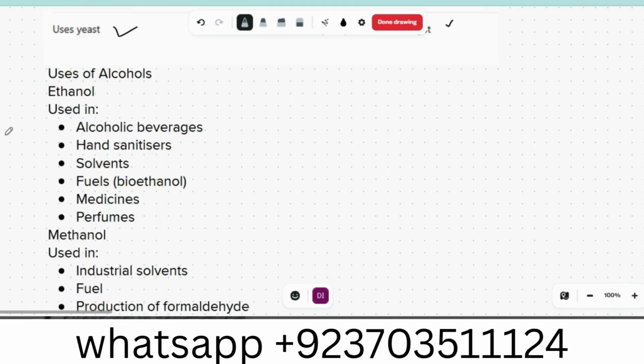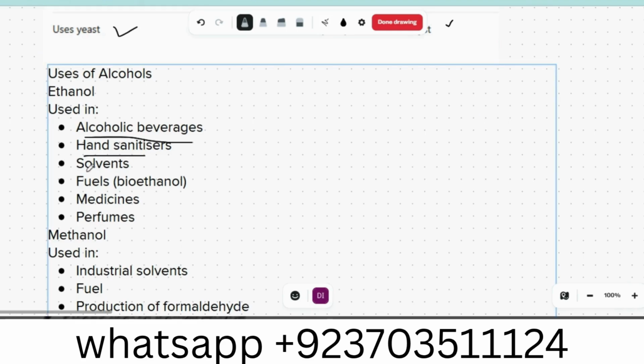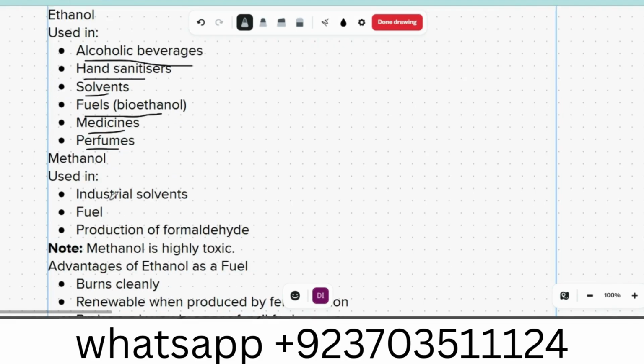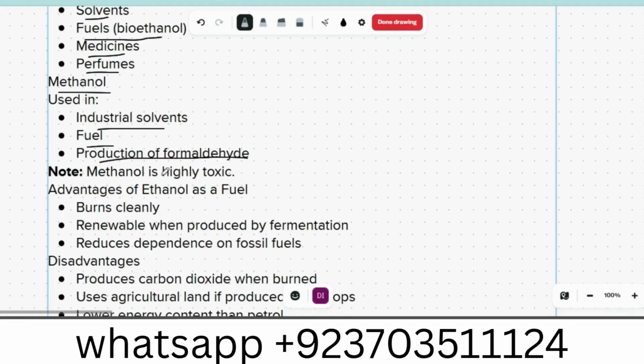Uses of ethanol. Ethanol is used in alcoholic beverages, hand sanitizer, solvent, fuel, medicine, perfumes, and a lot of other things. Methanol is used as an industrial solvent, fuel, and in the production of formaldehyde. Methanol is highly toxic. You have heard that people who make alcohol by themselves at home cause a lot of deaths.